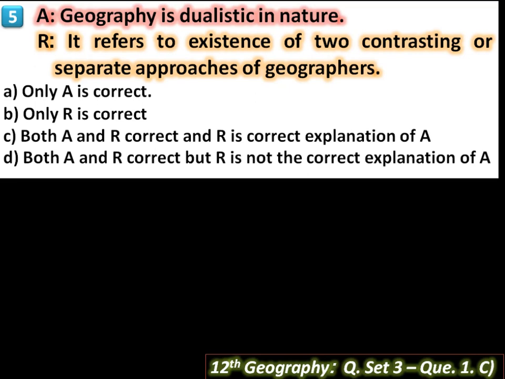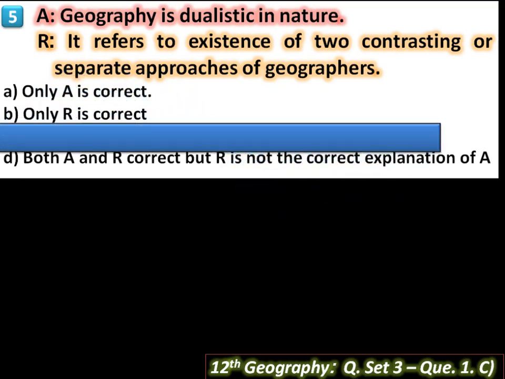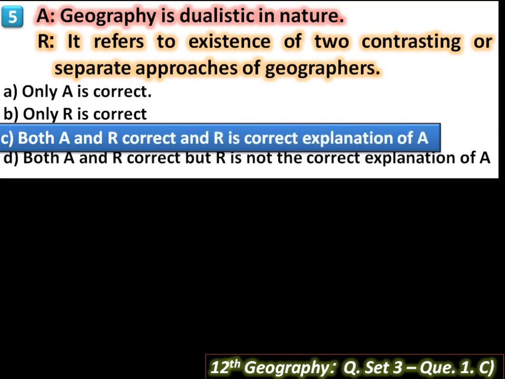Some geographers say nature is dominant over man, and some say man is dominant over nature. In possibilism, man has the ability to change nature and survive. So here A and R are correct sentences and R is the correct explanation of A. So option C is the answer. Then next question.